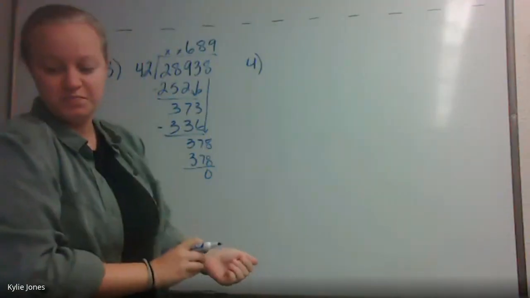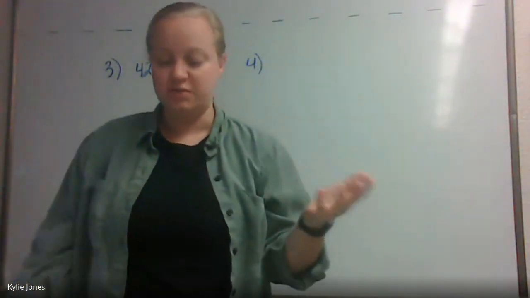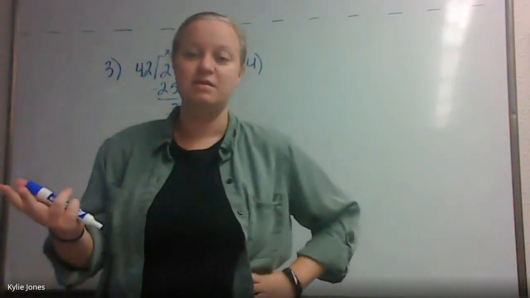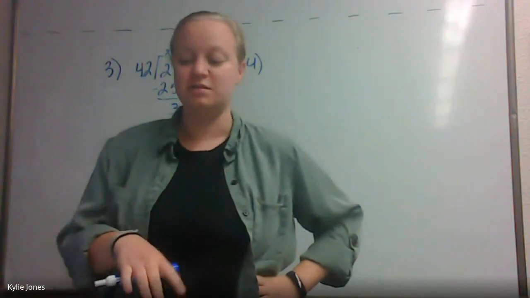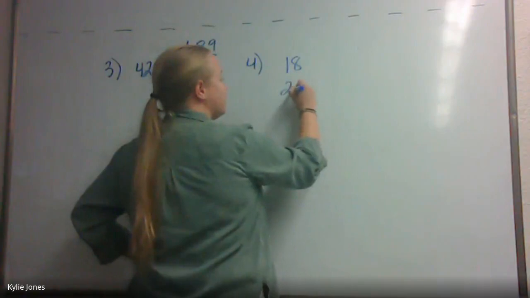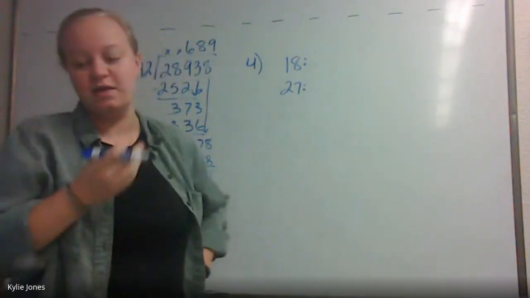That's all right. So number 4 is asking us what number or numbers, if there's multiple, will divide evenly into 18 and 27. So we need to find the factors of 18 and 27, which means we need to find the numbers that multiply to 18 and the numbers that multiply to 27.